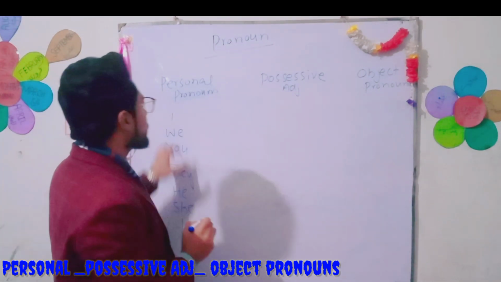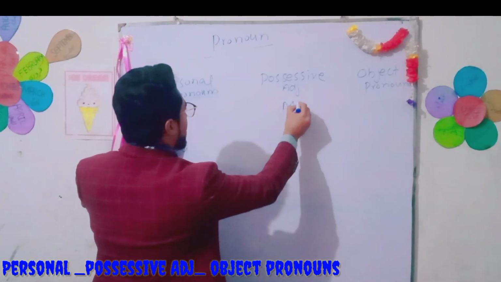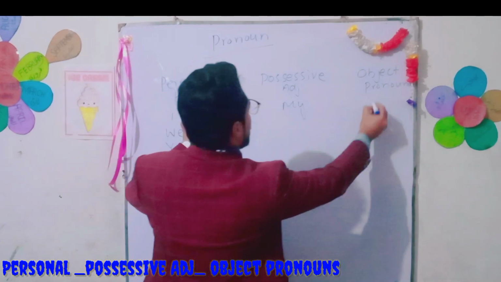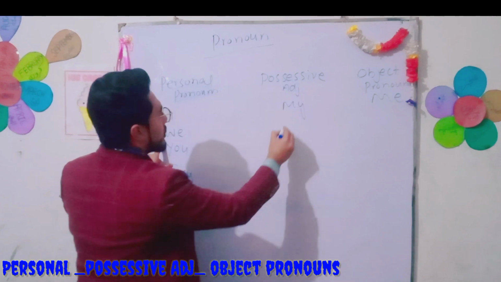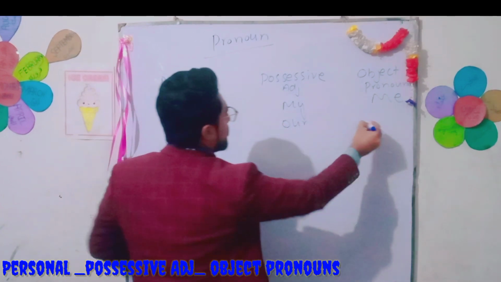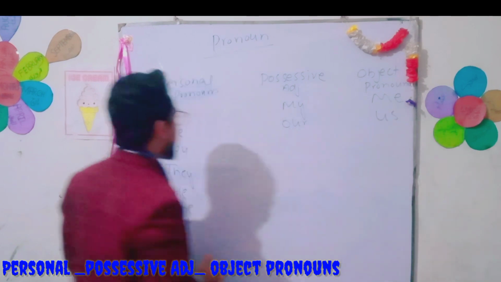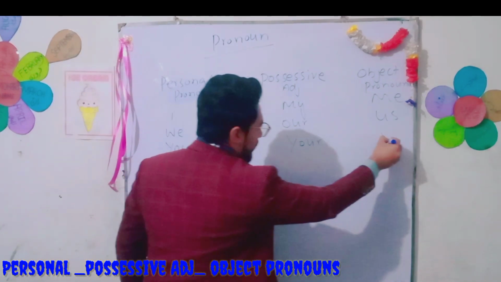Okay, very good. For I, the possessive adjective is my, and the object pronoun is me. We, our, us. You, your, and you.